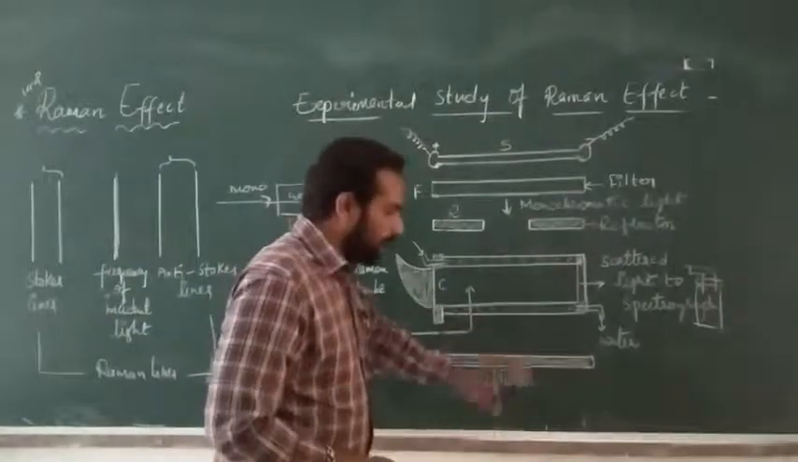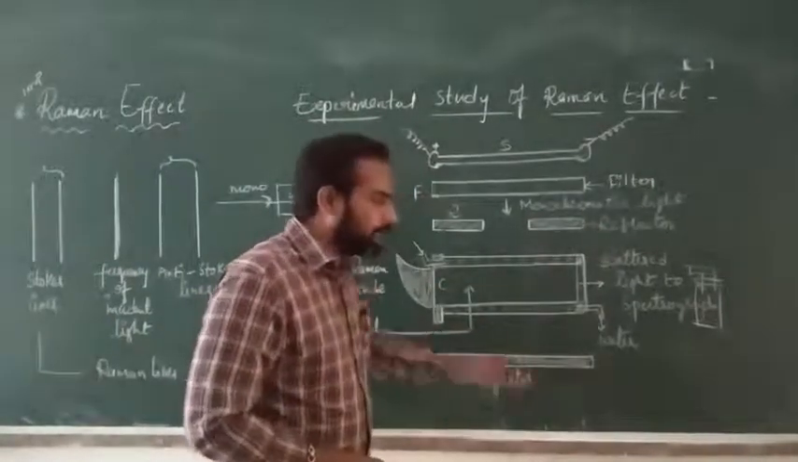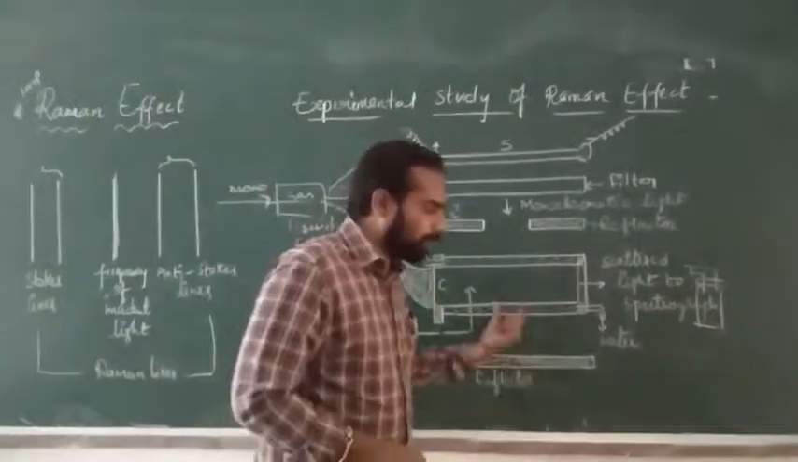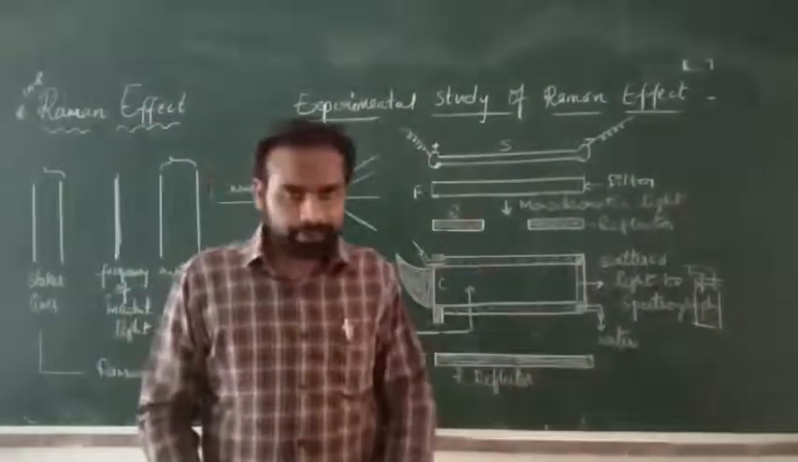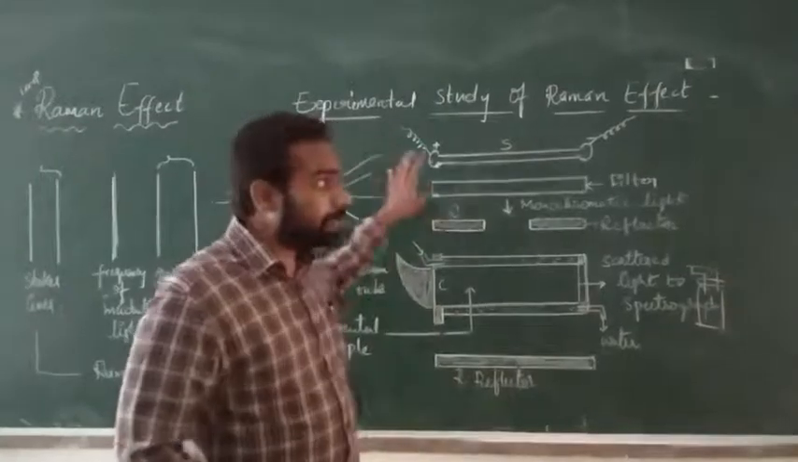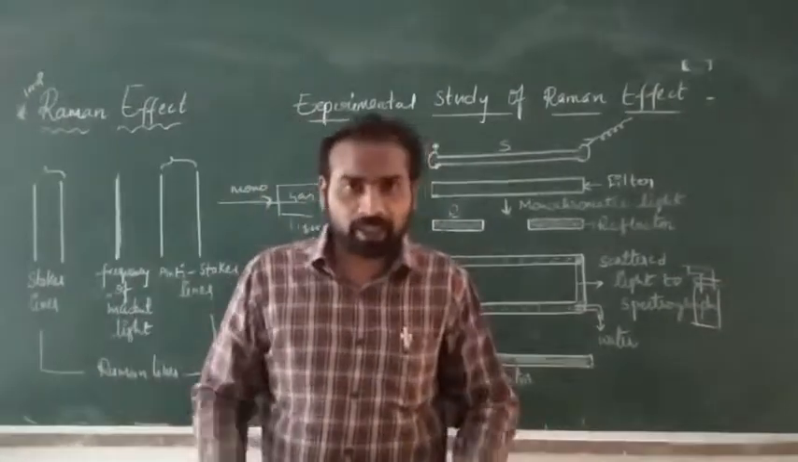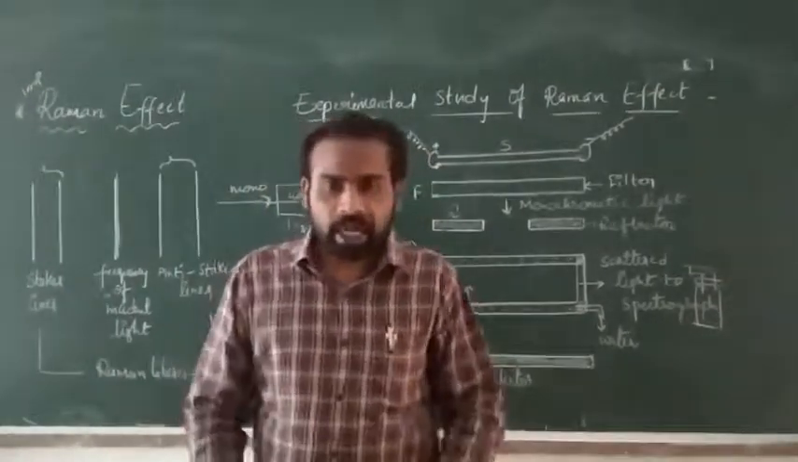At last we have a metallic reflector. The unwanted light that falls on the reflector will be sent back. So this is the experimental arrangement of the Raman effect.